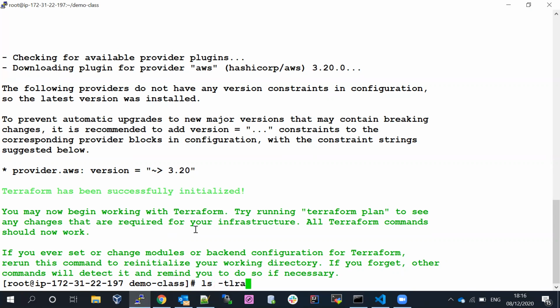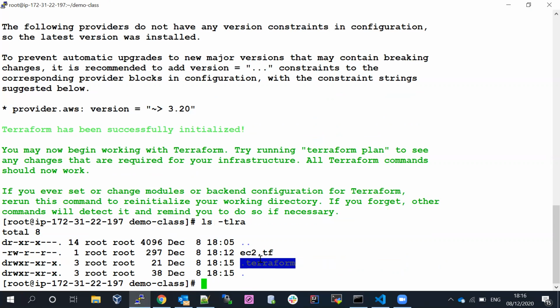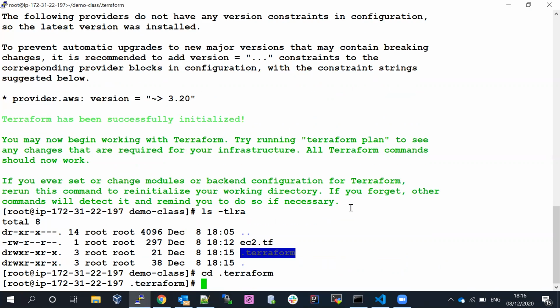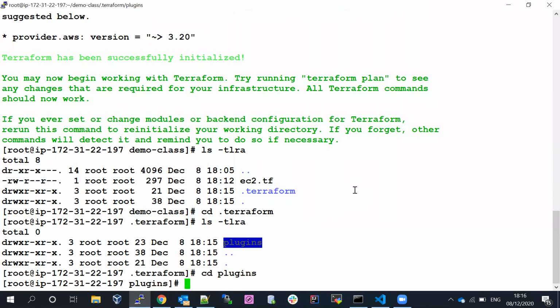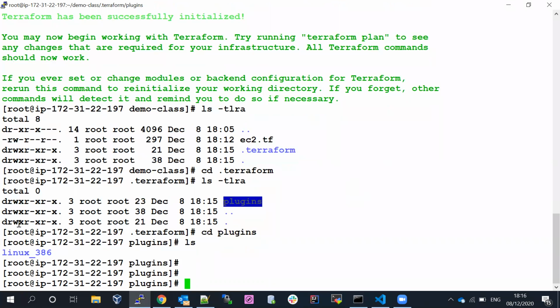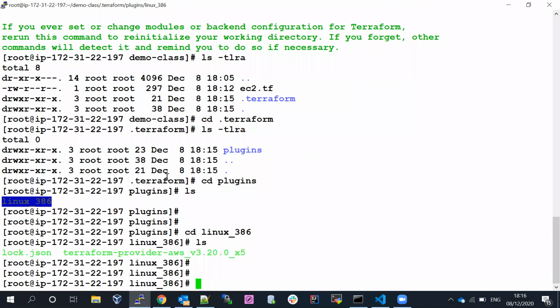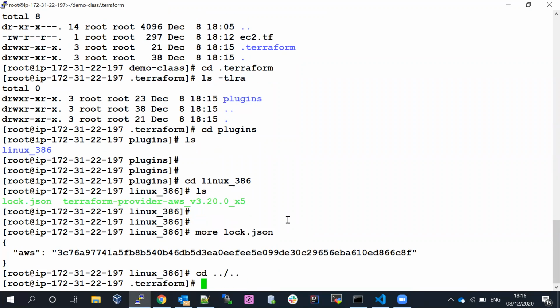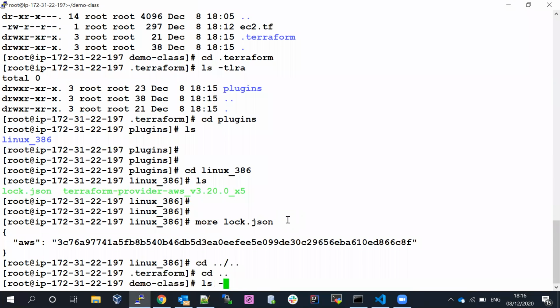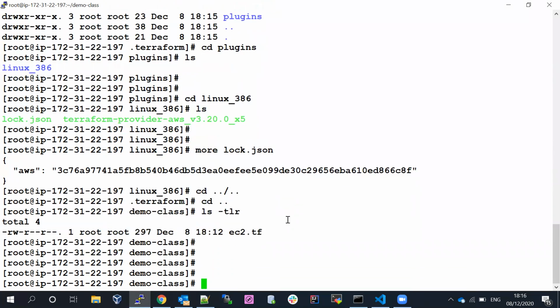What does locally mean? If I run ls -la, you can see there's a folder called .terraform. If you go inside, you can see there is a folder called plugins. Inside, this is the Linux version that is going to download for the Linux one. These are all the plugins that Terraform downloads. They're called plugins, and you can see here AWS and other stuff. So we need to make sure we run Terraform init before building the services.